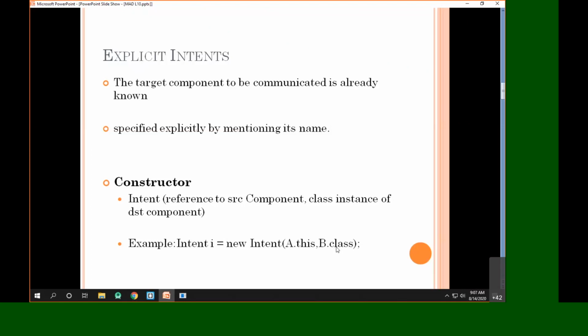You have to always remember, for the explicit intent we must use a parameterized constructor taking two arguments. The first argument is nothing but an instance of the current activity from which we are going to pass the intent, and the second parameter should be the class of the other component, or the other activity, which we are supposed to launch here.